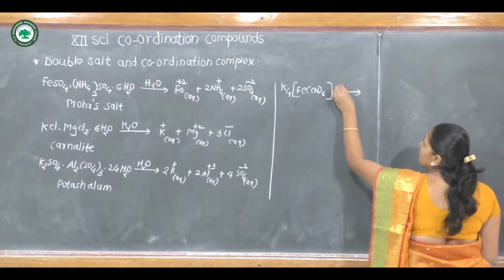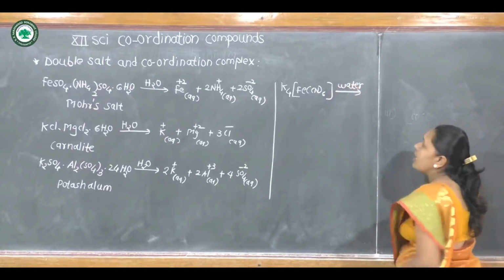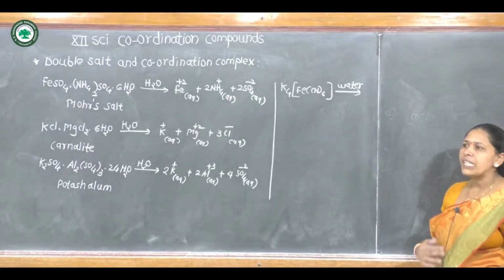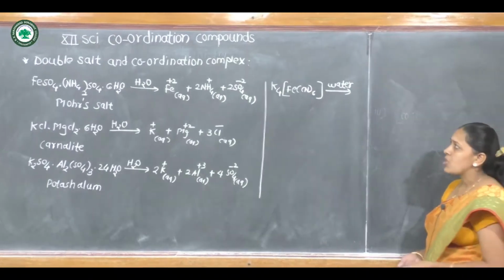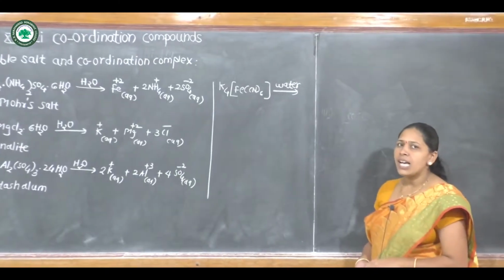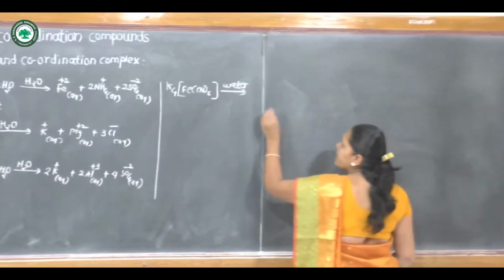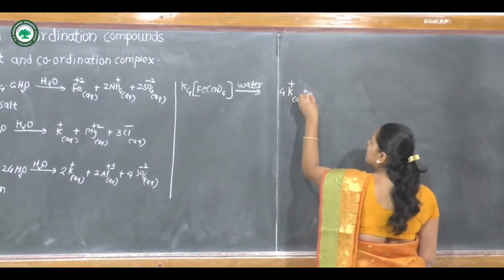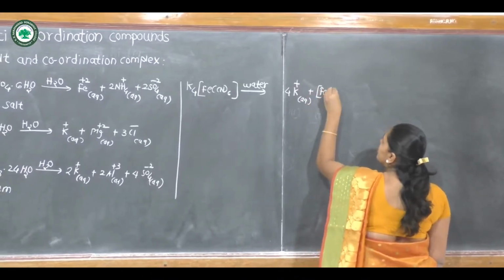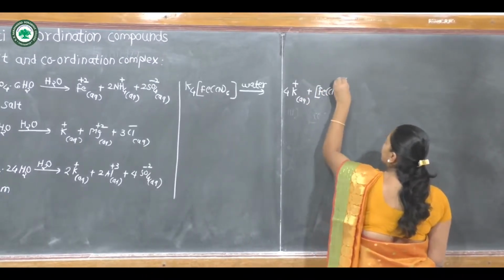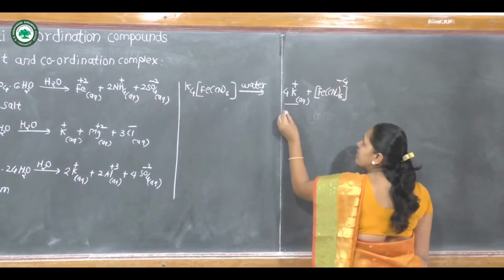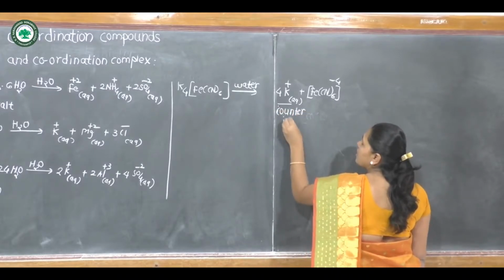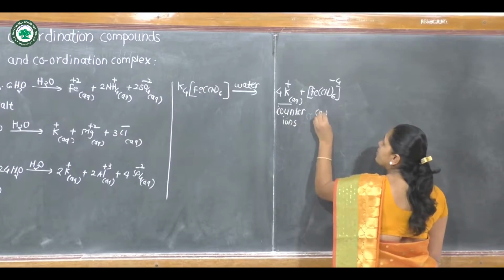If it dissolves in water, it can form only 2 ions. It does not completely dissociate in aqueous solution. It can form only the ionizable ion and the coordination sphere. That means it dissociates into only 4K plus ions and the complex ion with charge minus 4. This is the ionizable, that is counter ions, and this is the coordination sphere.